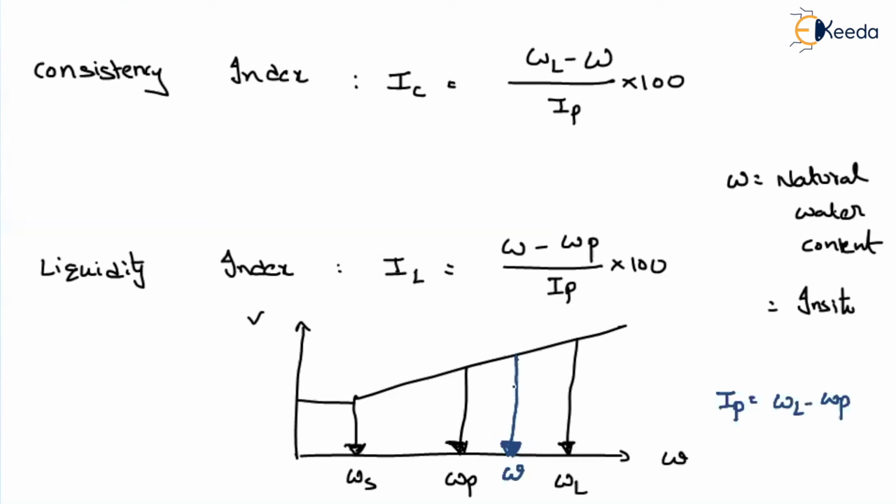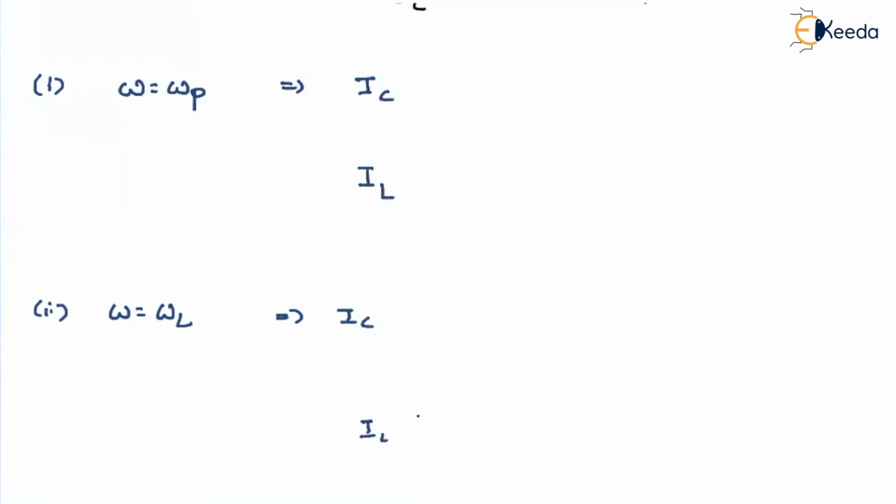Imagine, try to change this W. Suppose in the first case, your in situ water content is exactly at the plastic limit, then what will be your consistency index and your liquidity index? And also, if your in situ water content is exactly at the liquid limit, then what will be your IC value and what will be your IL value? If it is in between WP and WL, what will those values be? Let us see it here.